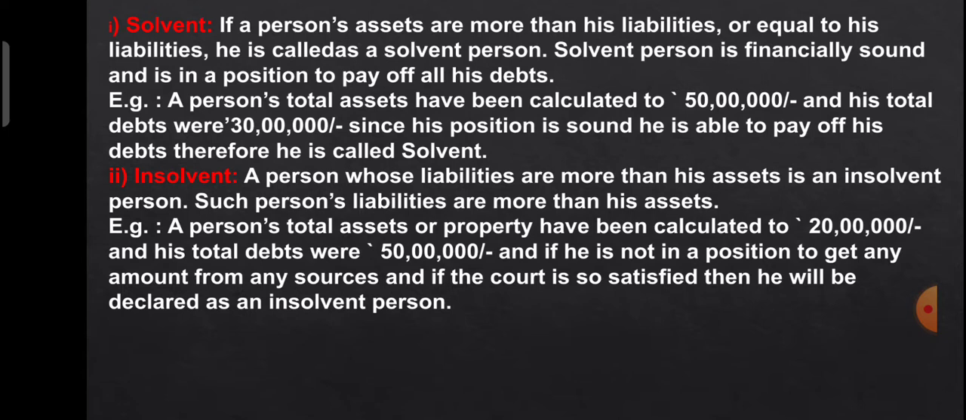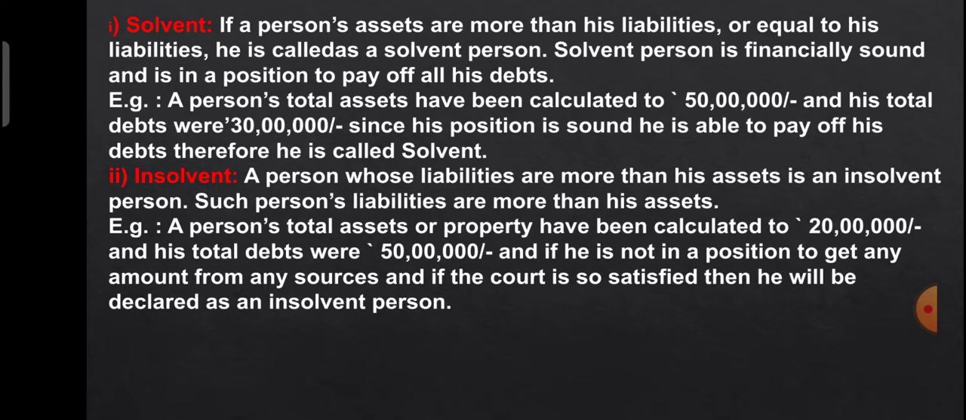A solvent person is financially sound, capable, and in a position to pay off all his debt. For example, a person's total assets have been calculated at 50 lakhs and his total debt or loan is 30 lakhs. Since his position is sound, he is able to pay off his debt, therefore he is called solvent.